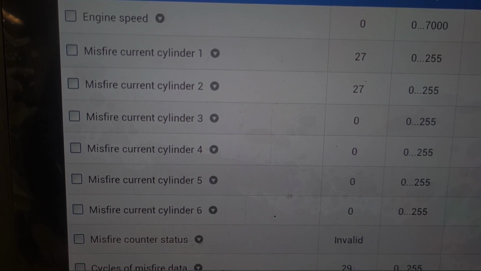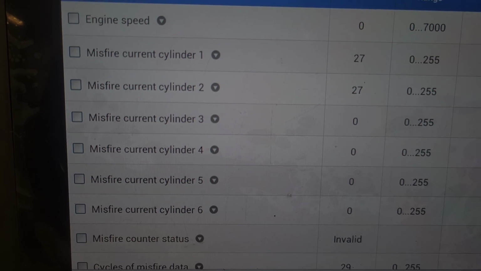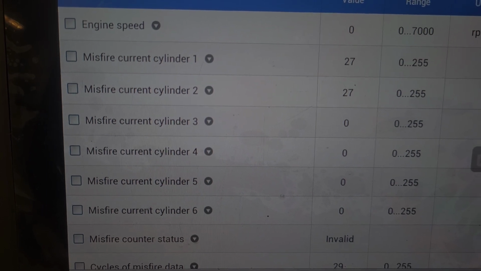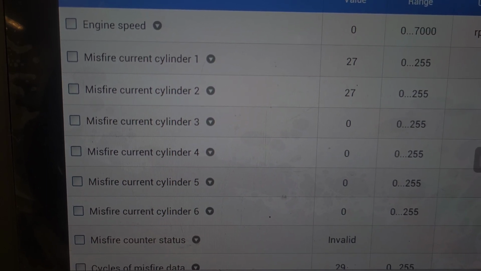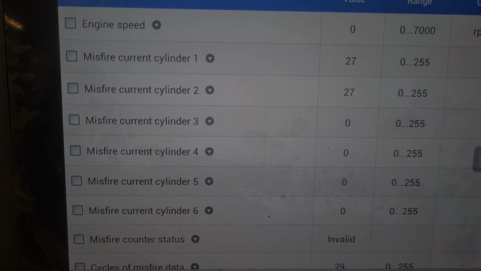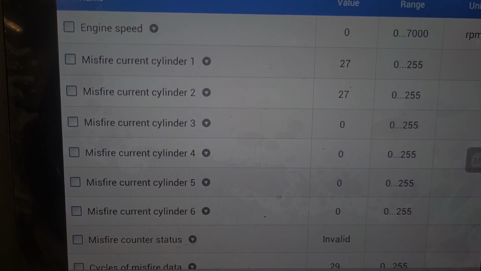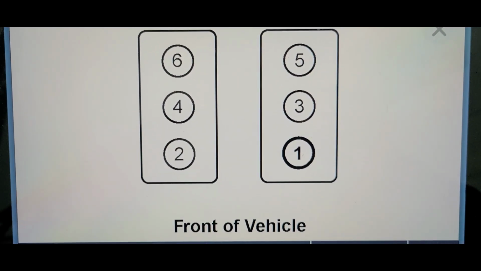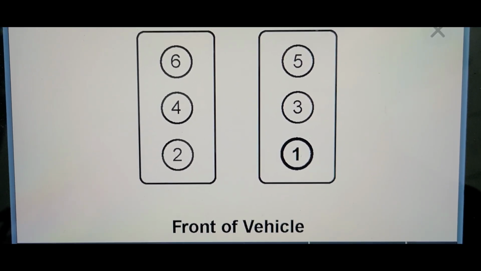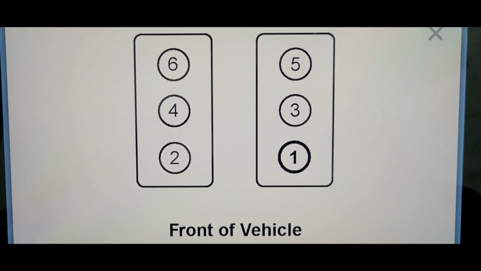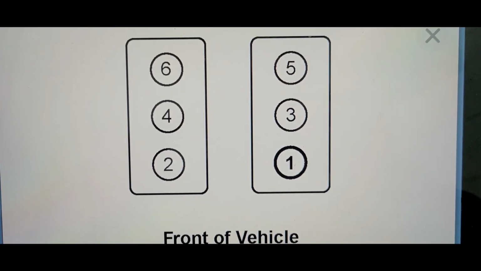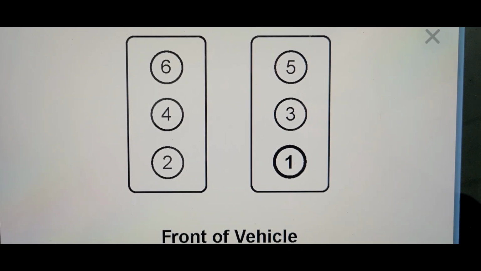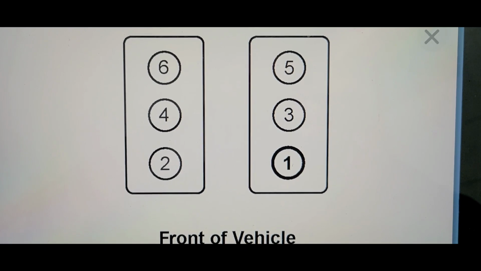So we're going to look at the engine cylinder layout and see if they are on the same bank or not. But that's key. Looking at these two cylinders misfiring at the same time gives you an idea of where to start looking. So we're going to focus on what they have in common. That's where we're going to start. So here's the cylinder layout for this vehicle, and cylinder number 1 and number 2 are on opposite banks of each other, so they're not sharing the same bank. Then we will need to find out if they have something in common. Why are these two cylinders misfiring together identically?